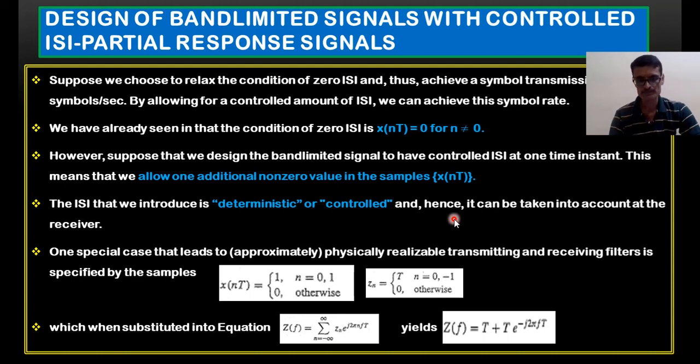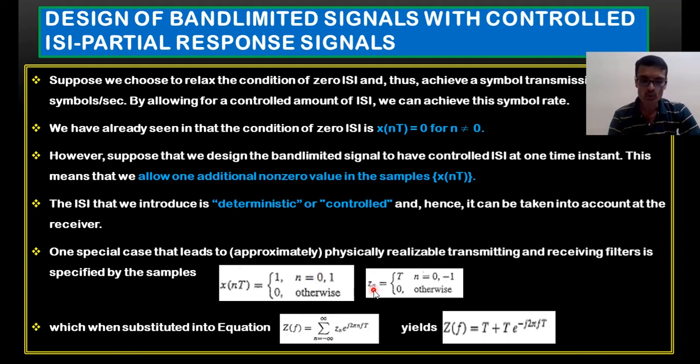So we can design practically realizable transmitting and receiving filters by allowing one additional symbol to interfere with my symbol. Such a method is represented in the time domain by samples like this: x of nT is equal to 1 for n equal to 0, 1, two symbols, and 0 otherwise. In the Nyquist criterion, x of nT should be equal to 1 for n equal to 0, and equal to 0 for n not equal to 0. With this condition now, for n equal to 0 and 1 it is 1, and 0 for all the remaining values of n. So in a controlled manner, we are allowing the interference. This symbol is interfered with by this particular symbol at that particular instant of time.